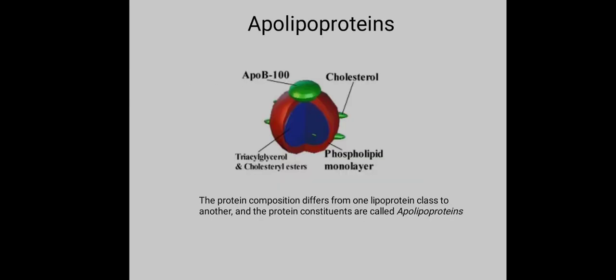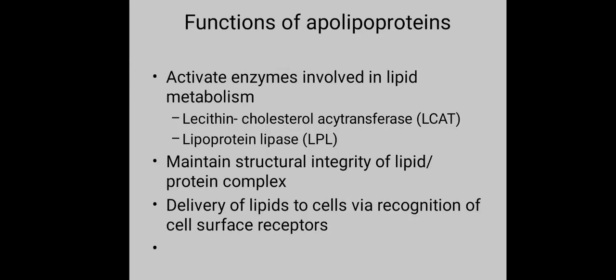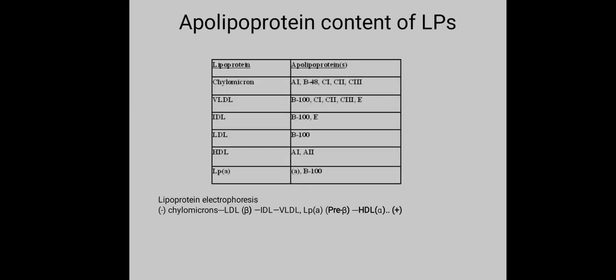This is apolipoproteins, and this is the structure of apolipoproteins. The protein composition differs from one lipoprotein class to another, and the protein constituents are called apolipoproteins. Functions of apolipoproteins: activate enzymes involved in lipid metabolism, such as lecithin cholesterol acetyltransferase and lipoprotein lipase; maintain structural integrity of the lipid-protein complex; and deliver lipids to cells via recognition of cell surface receptors. Apolipoprotein contents of lipoproteins.